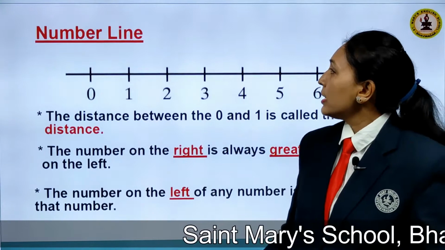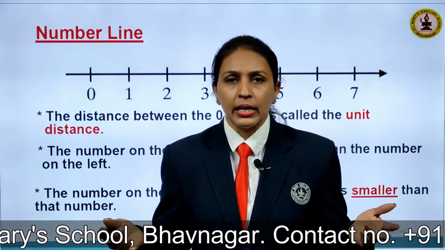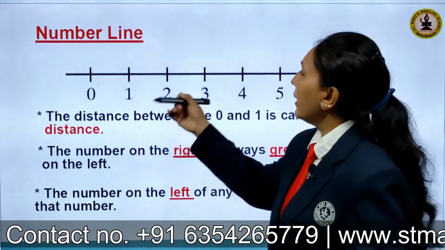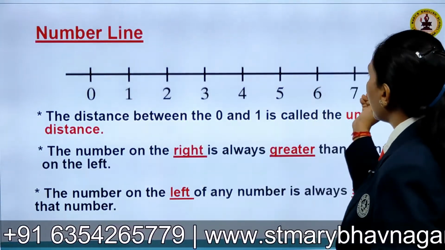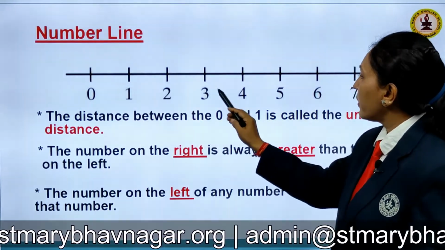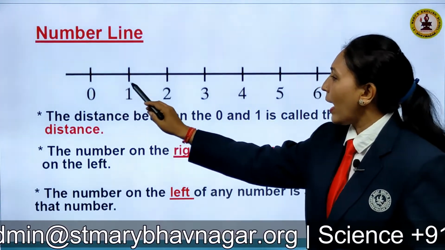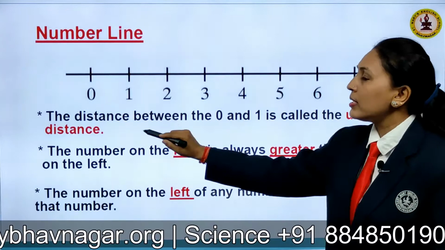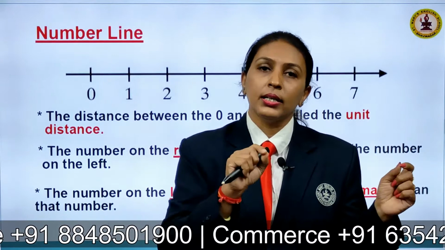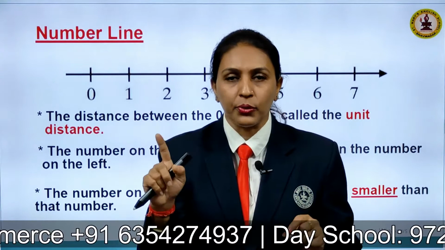Now children, the number line. You might have learnt about number lines in the previous classes, right? Or no? Okay, no. Let us learn that. You can see here a number line which we start from 0. 1, 2, 3, 4, 5, 6 and 7. Children, the distance between 0 and 1 is called unit distance. You can use the scale to draw the number line. On the scale your numbers are marked in centimeters, right? You can use 1 centimeter as 1 unit here.